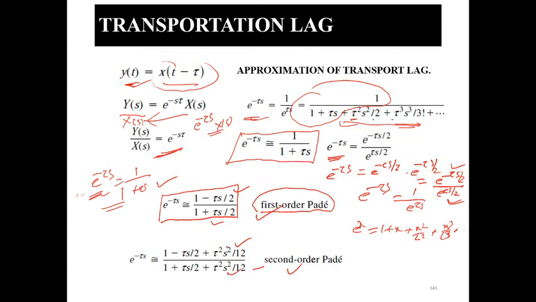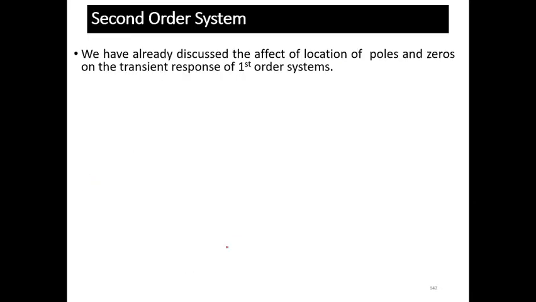So today we are going to discuss the second order system, and this is just a brush up because we have already studied second order systems in your BTech courses. As we have discussed the first order system, we also discussed the poles and zeros of the system, and we also discussed the stability, what happens to the stability of the system when the pole and zero locations change.